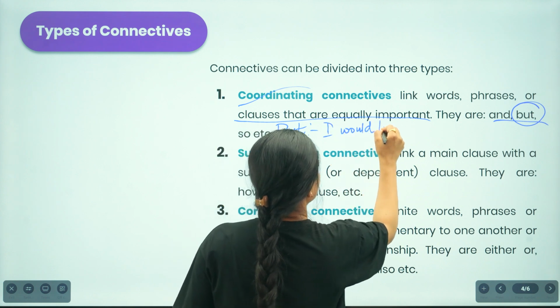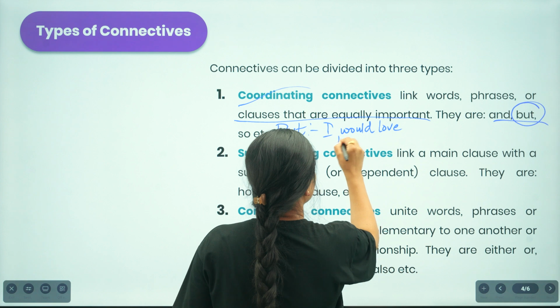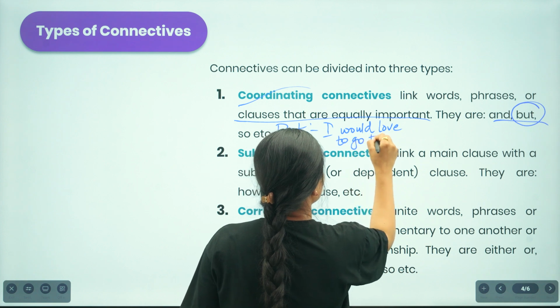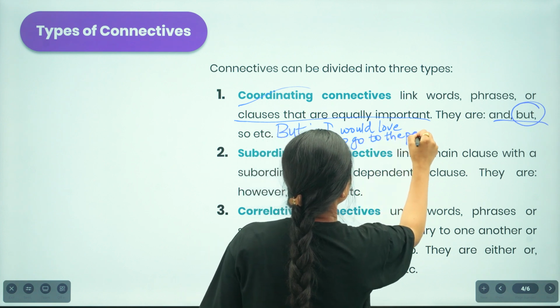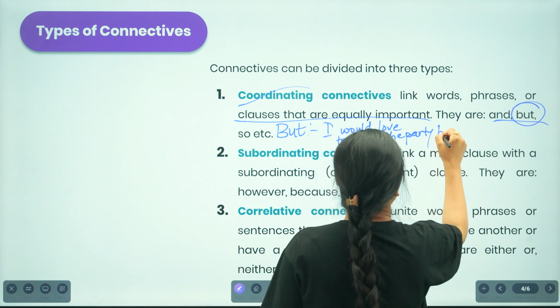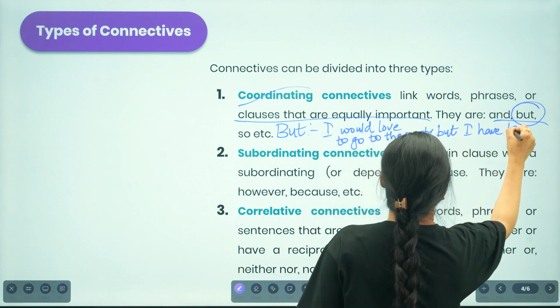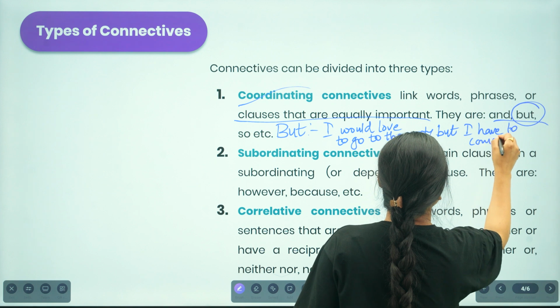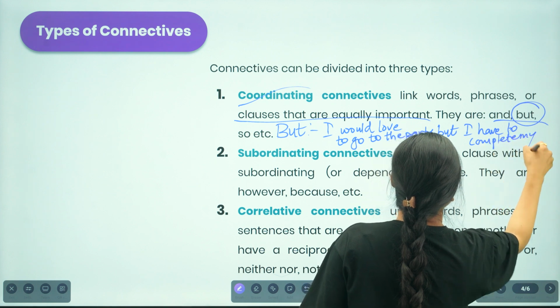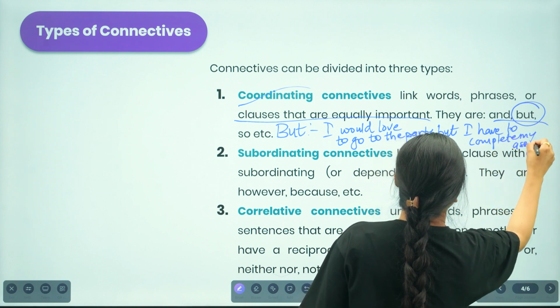I would love to go to the party, but I have to complete my assignments.